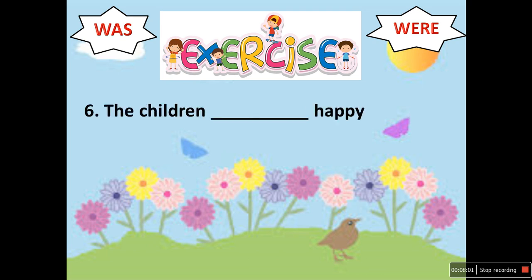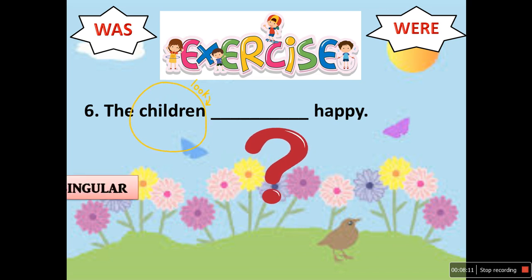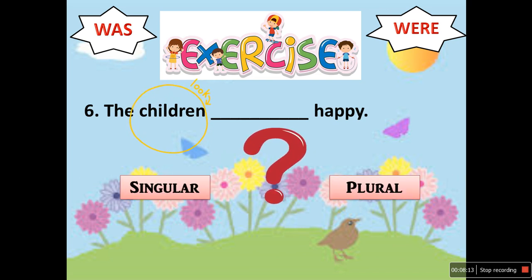Now see the next one. The children dash happy. What should we use here? Was or were? Look at the subject. Is the subject singular or plural? Yes, the subject is plural because there is not one child. There are many children. Mind it, students. Child is singular and children is plural.